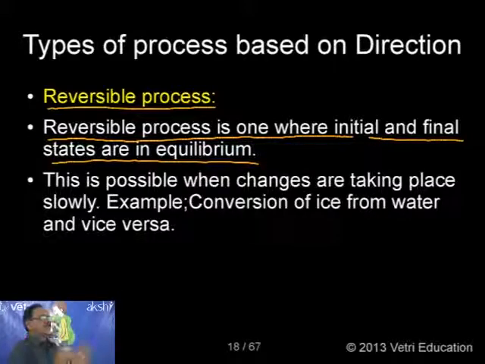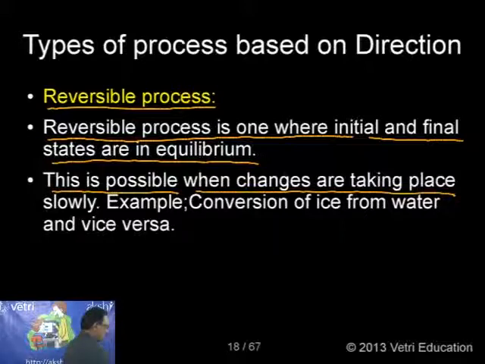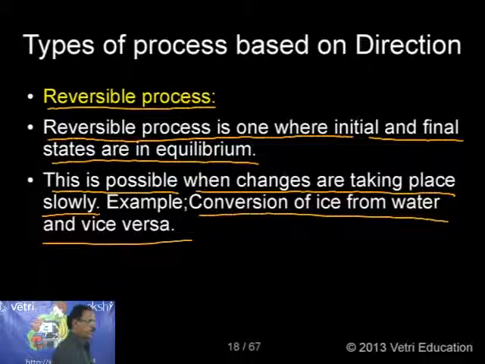Kindly follow, it is based on equilibrium. This is possible when changes are taking place very, very slowly. A specific example is the conversion of ice from water and vice versa. We call it a reversible process.